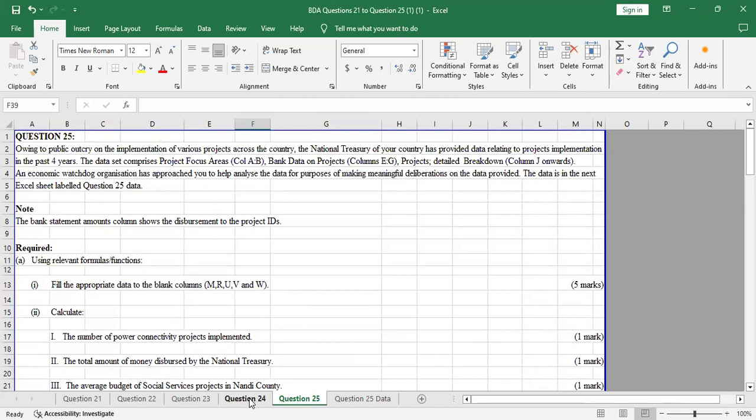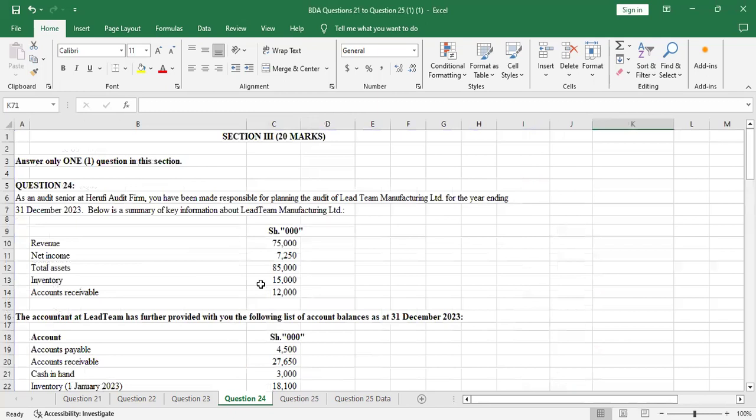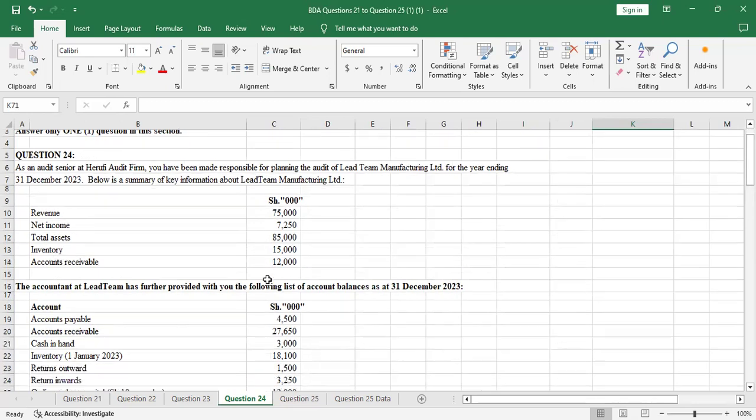So let me go back to the question that we have to tackle. This is question 24. I'll read the question. As an audit senior at a roofing audit firm, you have been made responsible for planning the audit of Lead Team Manufacturing Limited for the year ending 31st December 2023. Below is a summary of key information about Lead Team Manufacturing Limited. So you have revenue, net income, total assets, inventory, and accounts receivable.